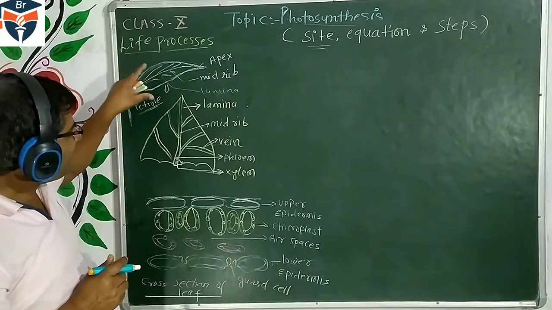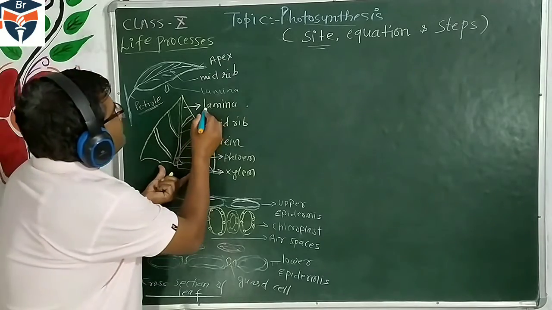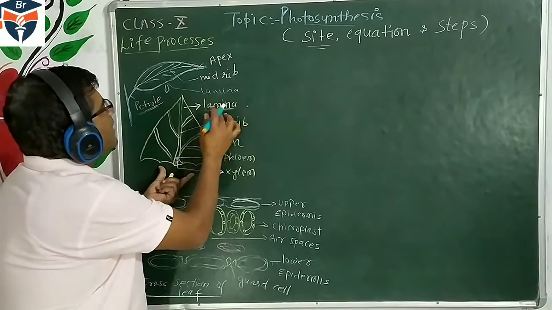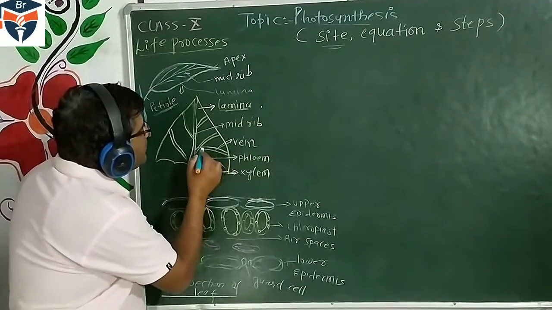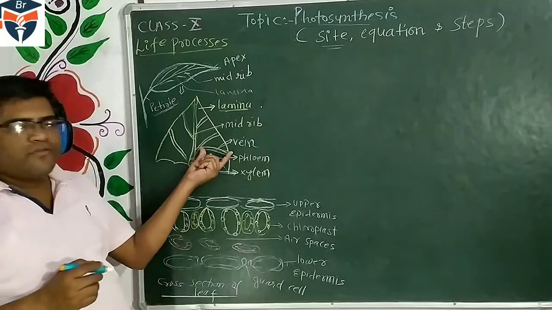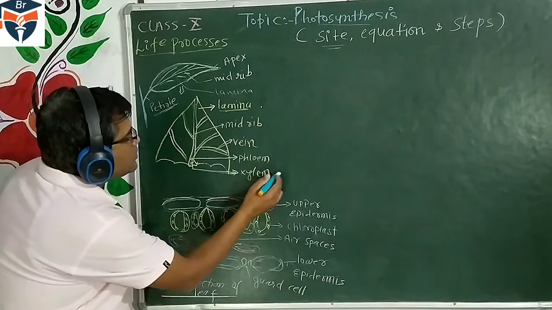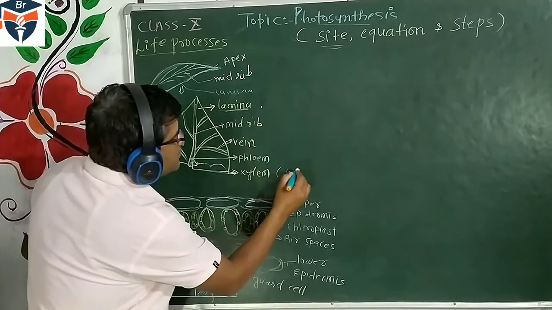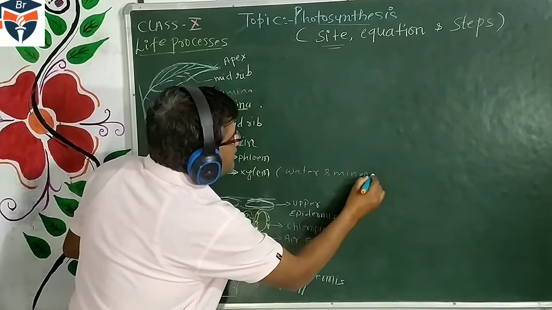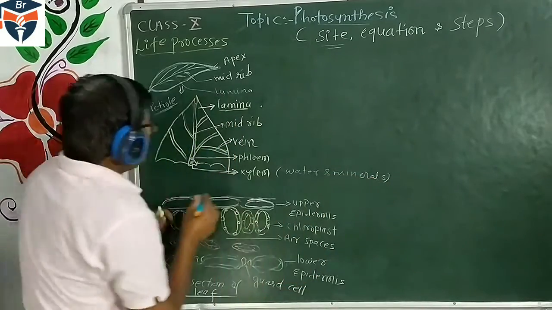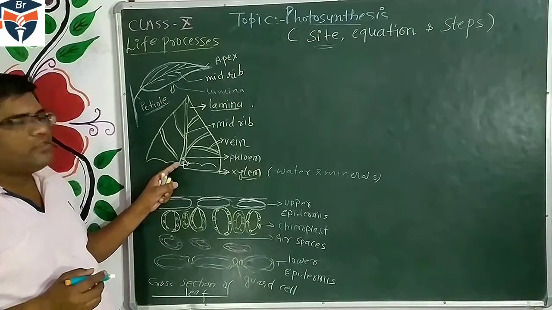If we take a section of the leaf, it appears like this. The flattened structure of the leaf is called the lamina, as I have mentioned here. In the midrib, this is the vein. Through this, transport of water and minerals takes place with the help of the conducting tissue called the xylem.